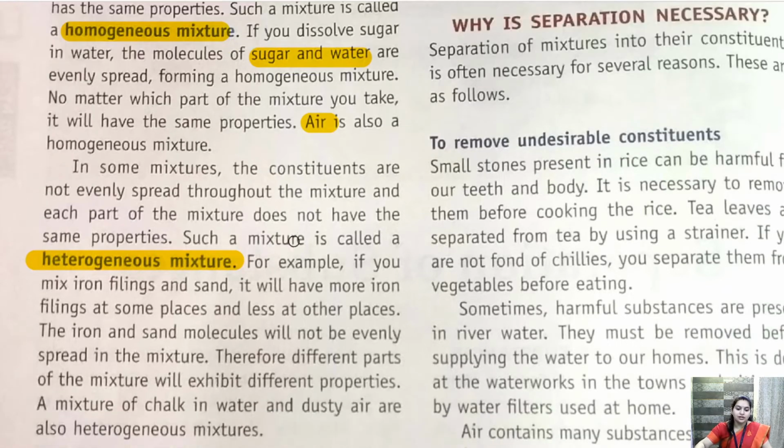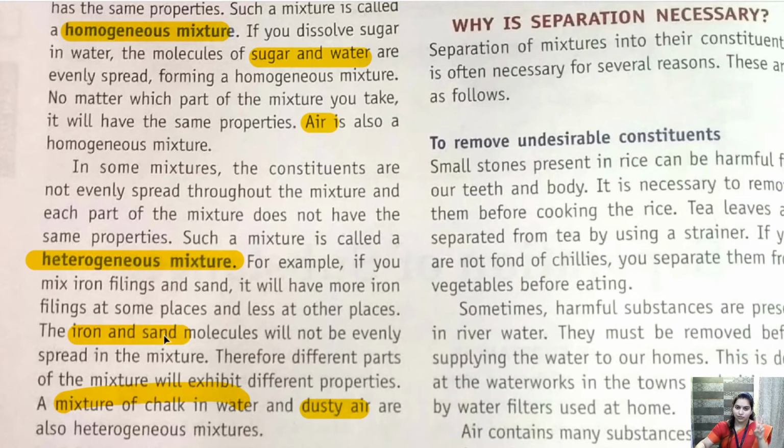Okay, but if we are talking about dusty air, so when the air is dusty, we can easily see the dust particles. Yes, so that is why this is a heterogeneous mixture. Pure air is homogeneous and dusty air is heterogeneous mixture. Similarly, the mixture of chalk and water is also a heterogeneous mixture. Iron and sand is a heterogeneous mixture because we can clearly see the sand and iron in a mixture. Clear? So this is homogeneous and heterogeneous mixture.